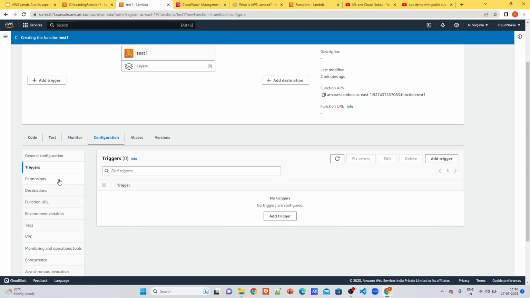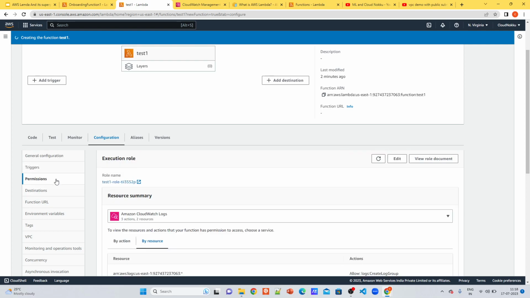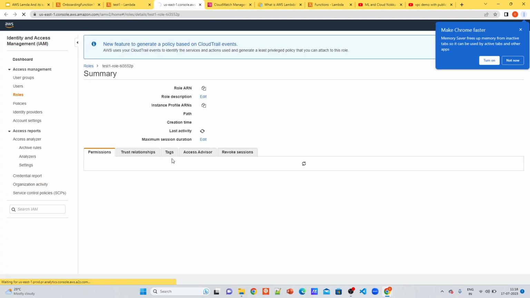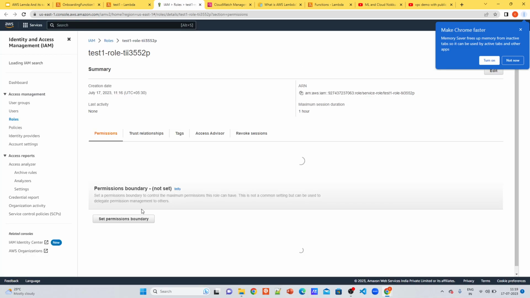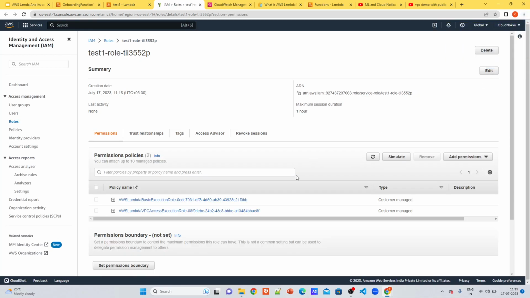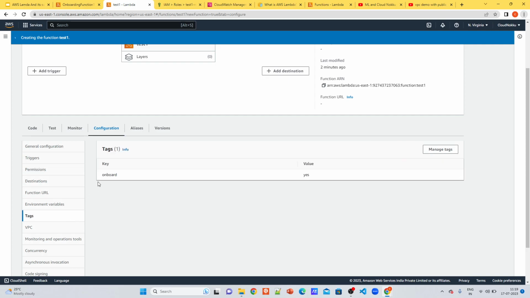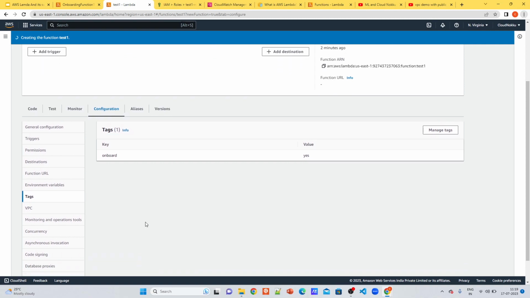Then triggers, we have discussed in theory but not in practice. So permissions, this is the IAM role which I talked about, where you can click on this and go to the IAM role page and edit your permissions. Basically you can add different permissions, which will be more clear when you see the video. And these are the tags, which are important for the identification of this resource.